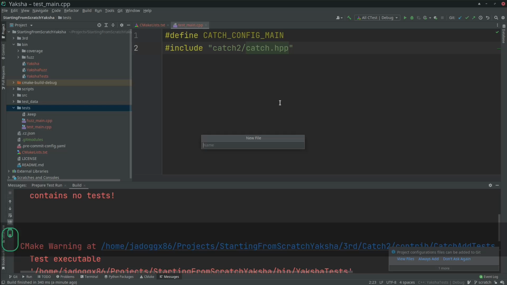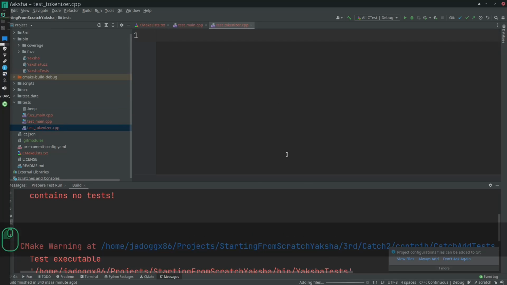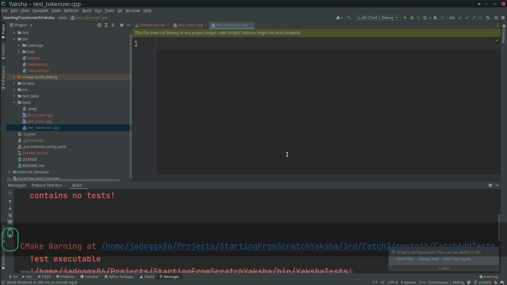So what I'm gonna do now is create some placeholder file here, test tokenizer, which we will use for real in the upcoming videos, but for now it's just going to have some placeholder test case. So here it is quite straightforward.